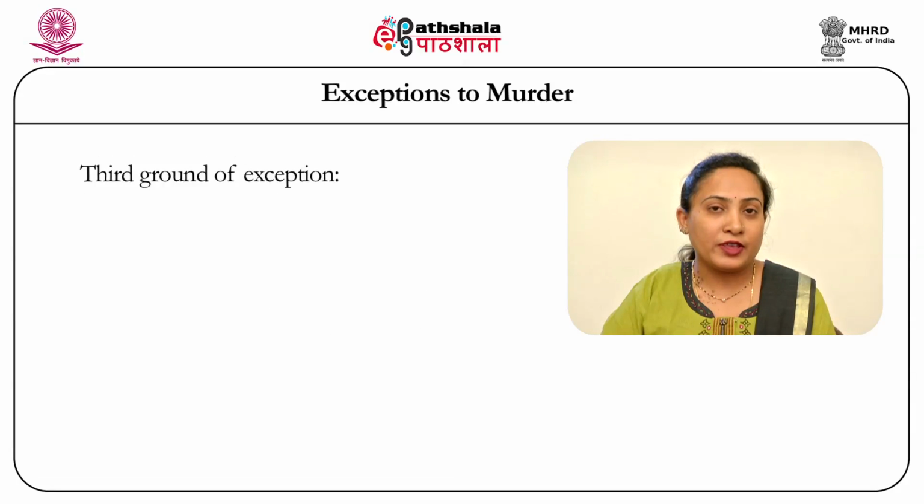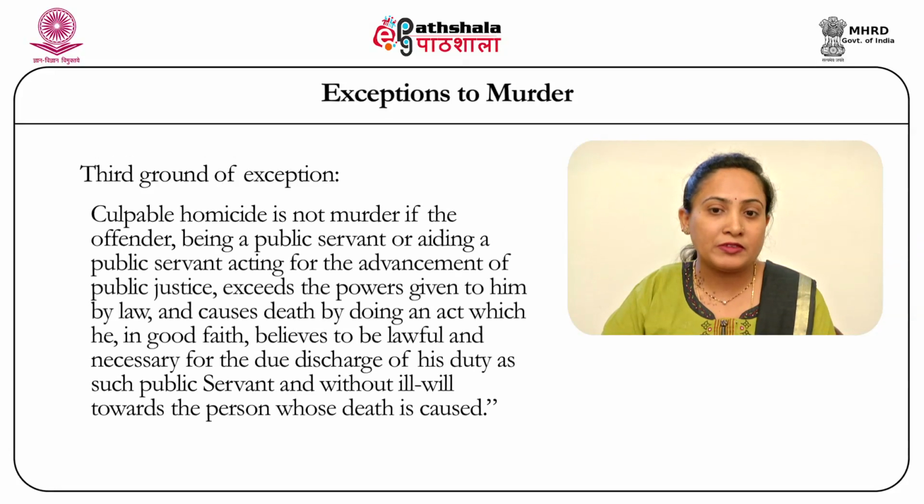Coming to the third ground of exception to section 300. This is a case wherein culpable homicide will not become murder if the offender, who is a public servant or is the one who is aiding the public servant, while acting for the advancement of public justice, exceeds the power given to him by the law and causes the death of that victim by doing an act which he in good faith believes to be lawful and necessary for the due discharge of his duty as a public servant, and without any ill will towards the person whose death is caused.